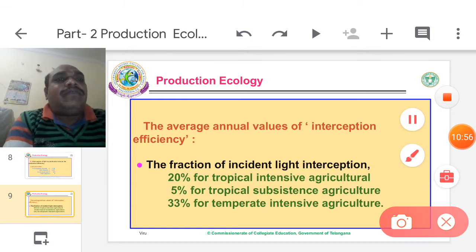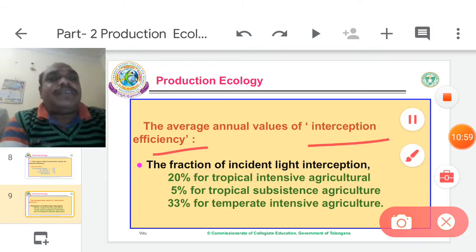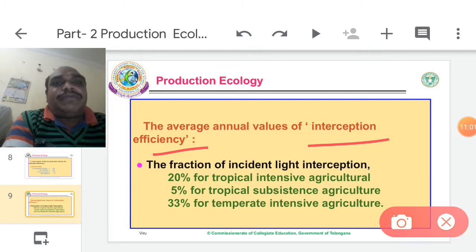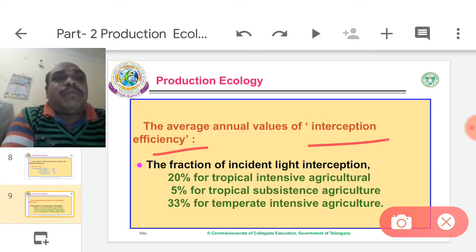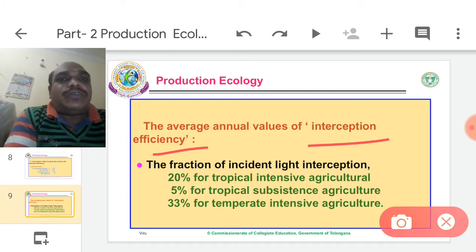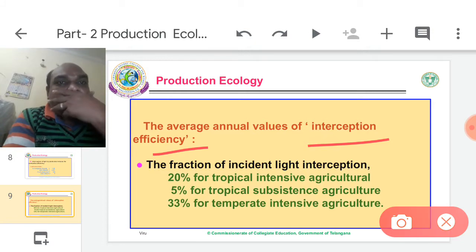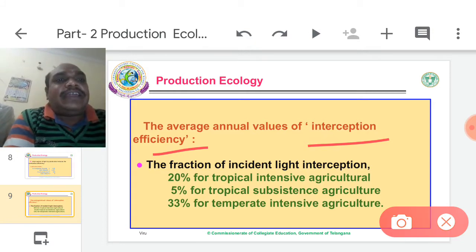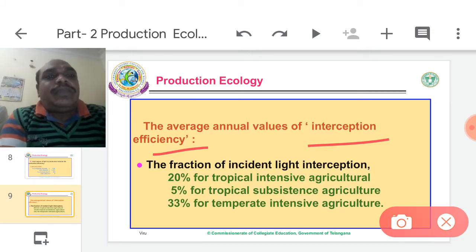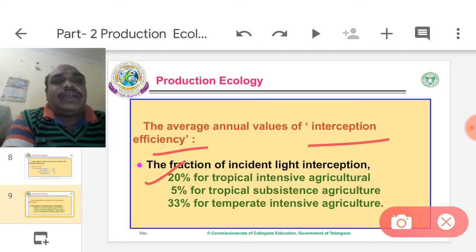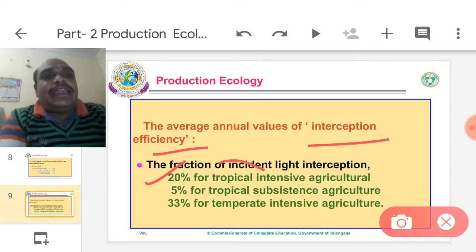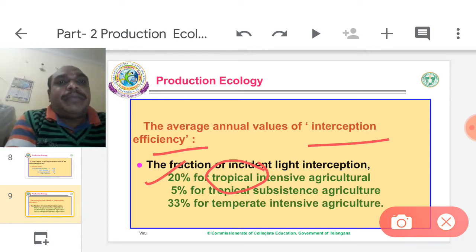The average annual values of interception efficiency. Interception efficiency means every plant has a specific opposition to the penetration of light rays. That is called interception efficiency. The fraction of incident light intercepted is 20% for tropical intensive agriculture, in the tropical area near the equator line.